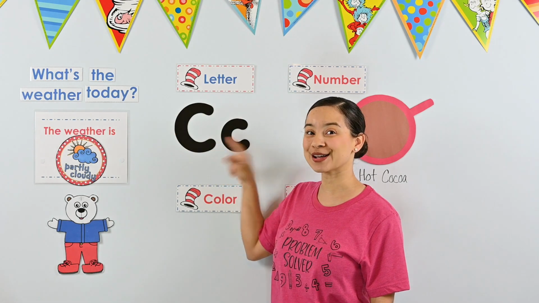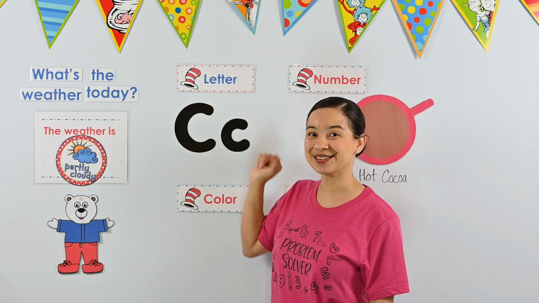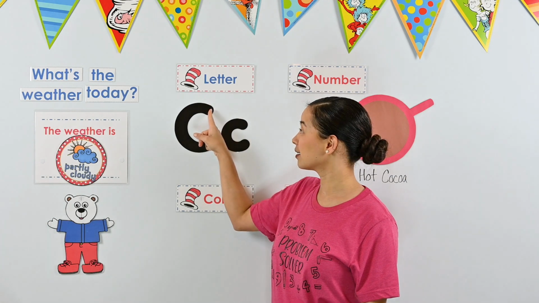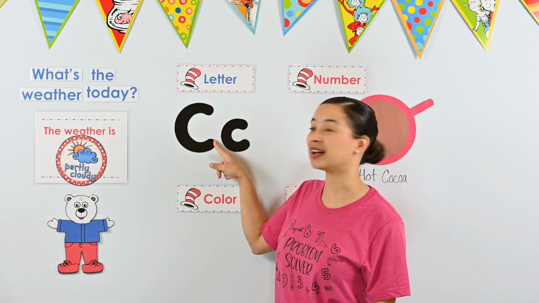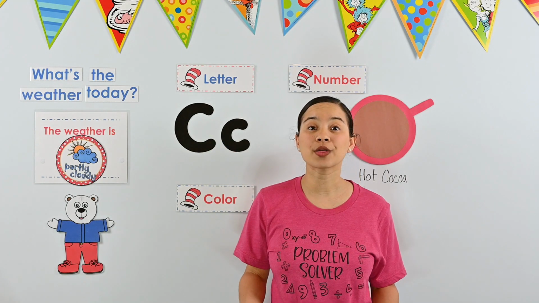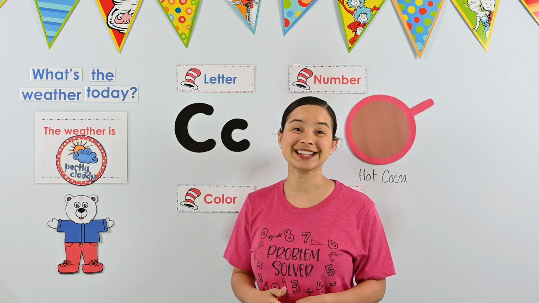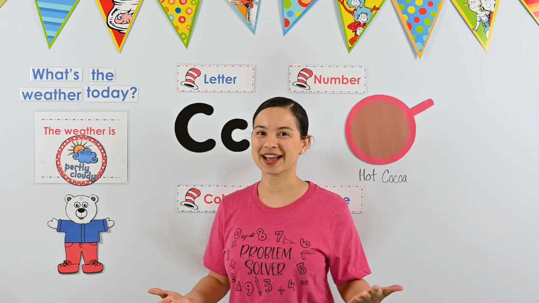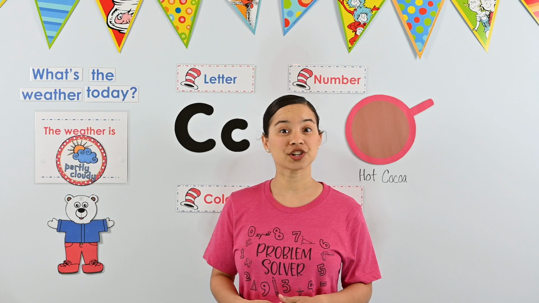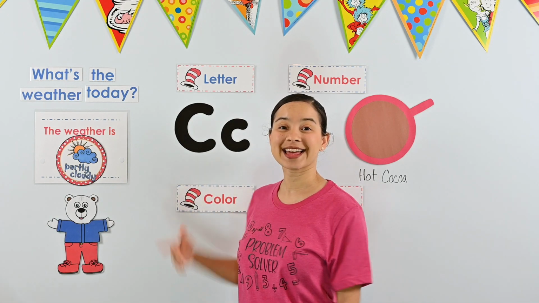Part of a circle. Can you use your magic finger and try to make one? Start at the top and kind of go around like you're making a circle, but then stop. You don't go all the way around. It's pretty easy to make a C. We'll practice writing it later this week. For now, let's look at something that starts with the letter C. That means it starts with the K sound.